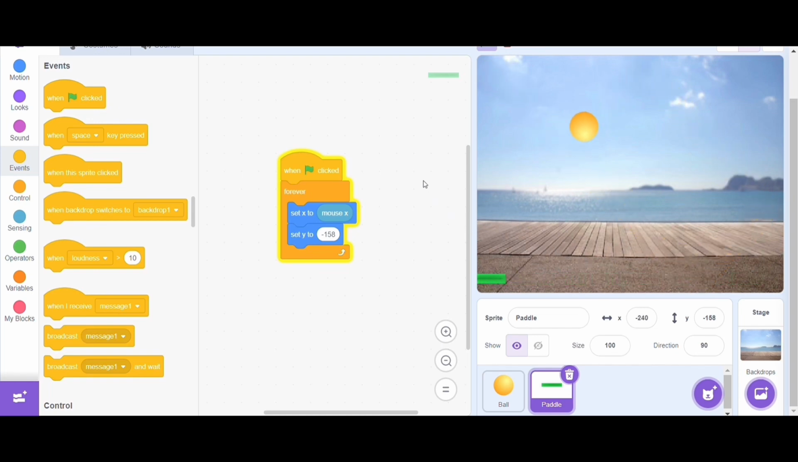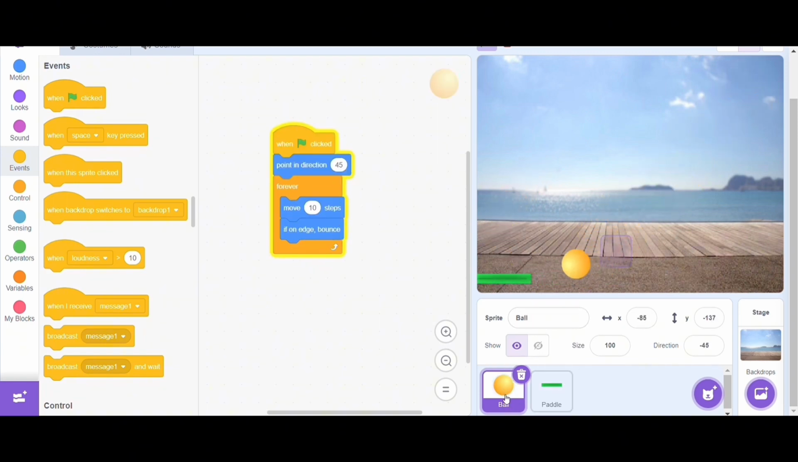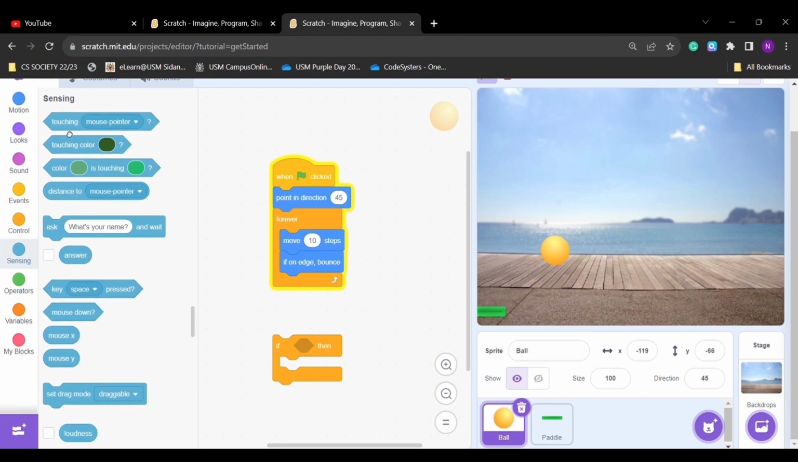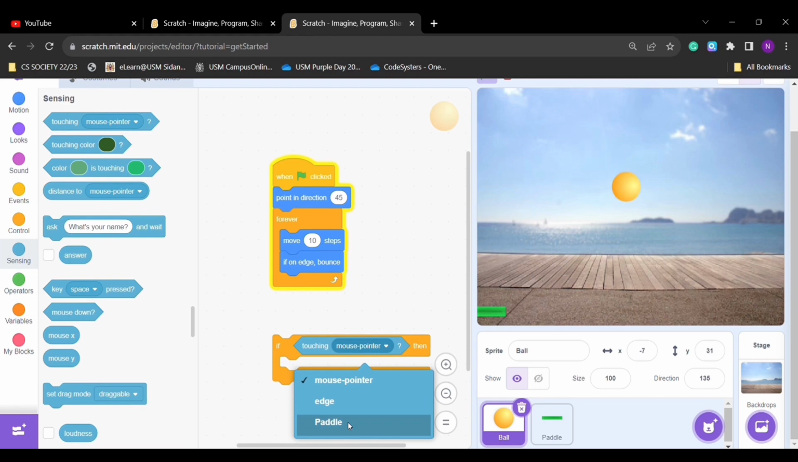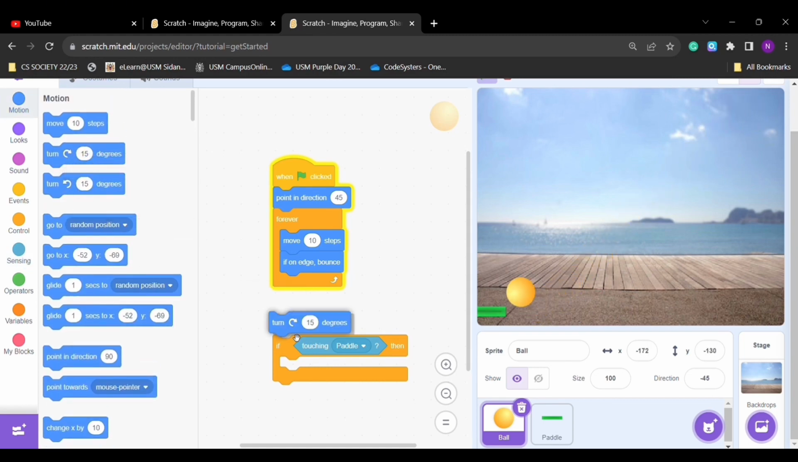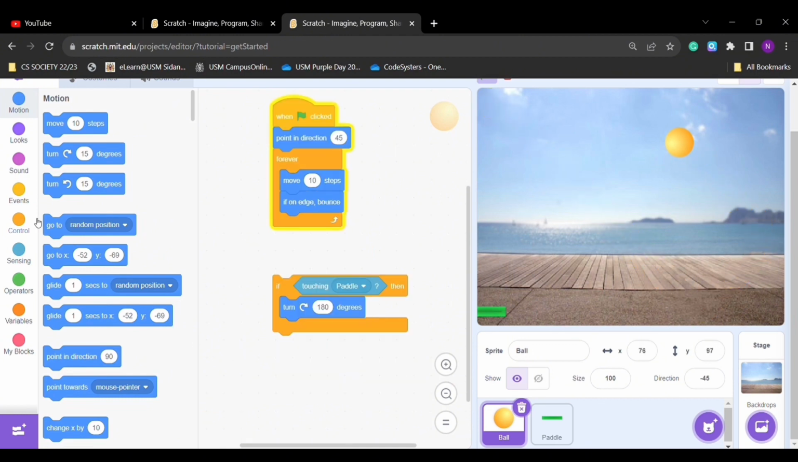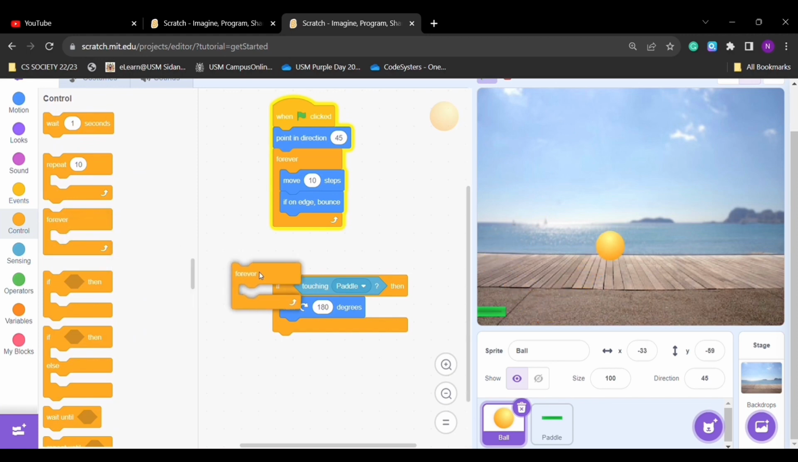So now, how do we connect so that if the ball hits the paddle, it bounces? To do that, you can go under the control section and click the if block. Inside the if block, drag another block from the sensing section, which is touching. Now, change the mouse pointer to paddle. To make the ball bounce, go under motion and drag the turn right, or you can choose left block and set it to 180 degrees so that it will bounce in the opposite direction. As usual, never forget the forever and when flag clicked blocks.